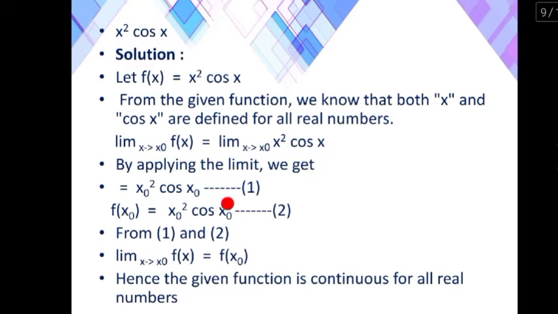Assume this as 1. f of x naught: in the place of x, you substitute x naught. Then we get x naught square cos x naught. From 1 and 2, limit x tends to x naught, f of x is equal to f of x naught. Hence, the given function is continuous for all real numbers.